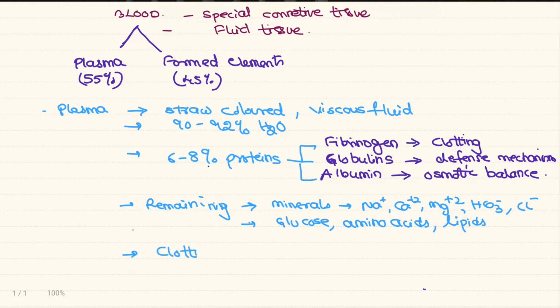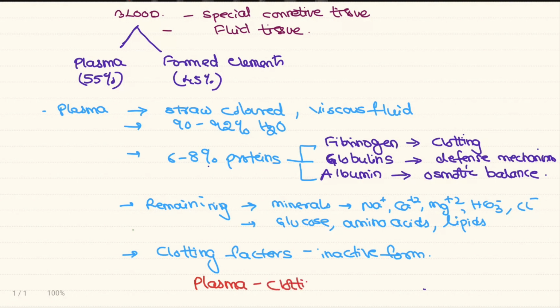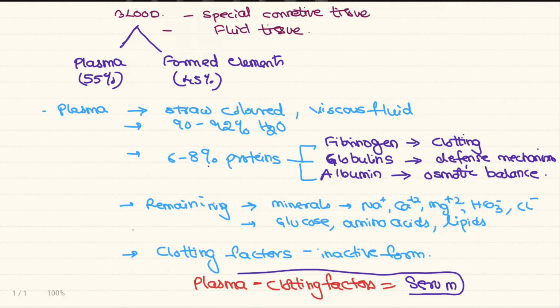Plasma also contains many clotting factors which help in the clotting of blood. All these clotting factors are in the inactive form. Whenever the clotting process starts, they become active and help in the formation of the clot. Remember that plasma without the clotting factors is called serum. So what is serum? Serum is the plasma without the clotting factors. So this is about plasma.